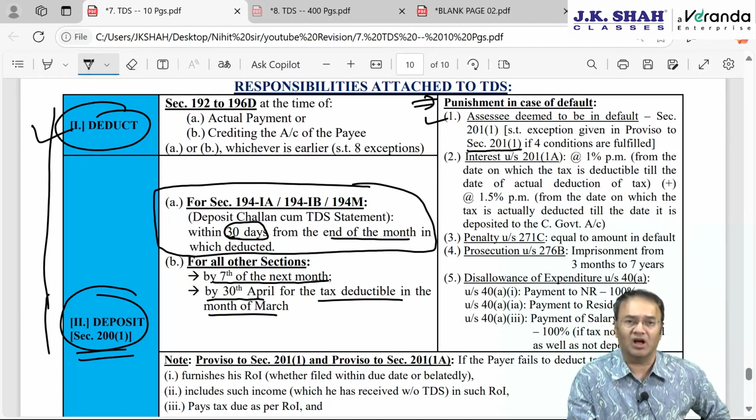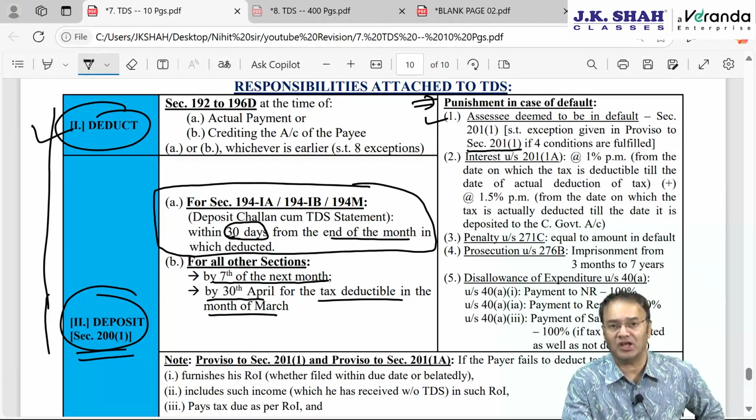Meaning thereby, the assessee will be declared as a defaulter by passing an order in writing. Once he is declared as a defaulter, necessary recovery proceedings can be initiated against him forcibly. His bank accounts can be freezed, movable and immovable properties can be attached and so on.